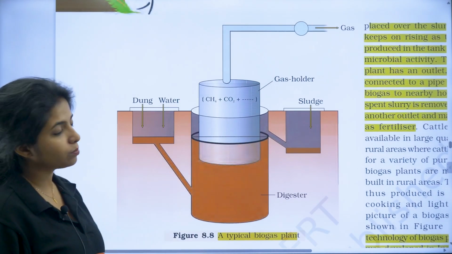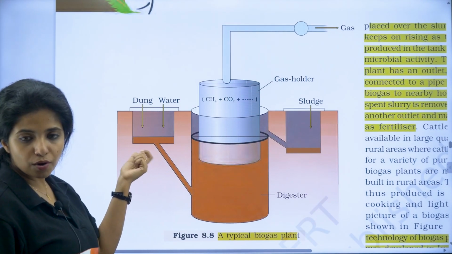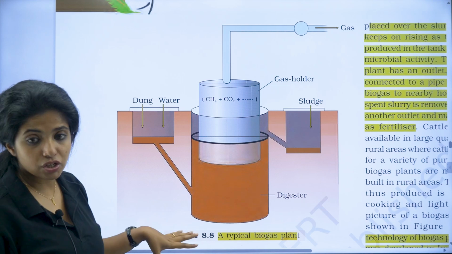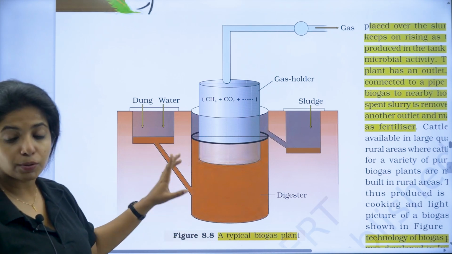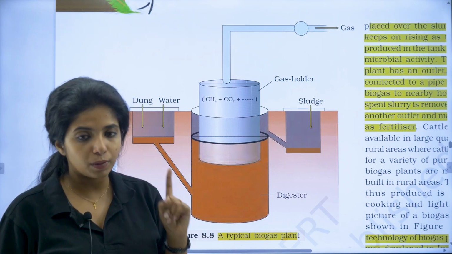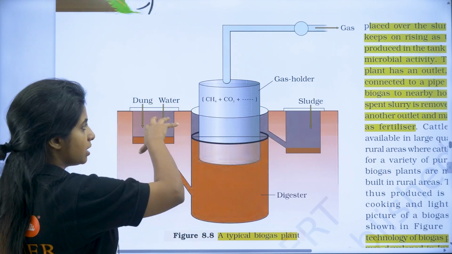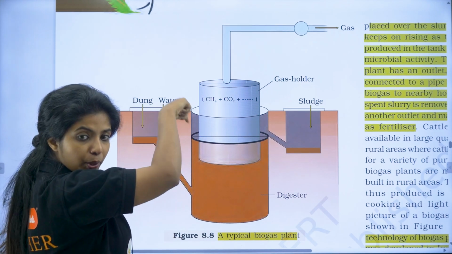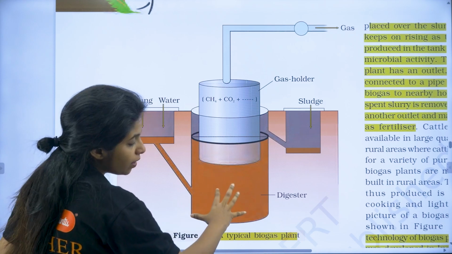So this is the biogas chamber. Here I am going to put the dung and water. This is going to go in there in the digester, my dear children. You have to draw this diagram. This is really important. A question is asked to draw the diagram of biogas plant. So this guy is having the dung and everything. I'm going to agitate it a bit, and then things are going to go up over here.